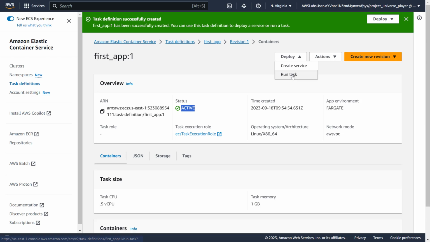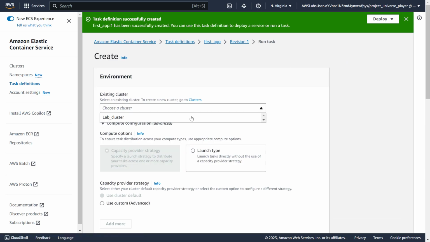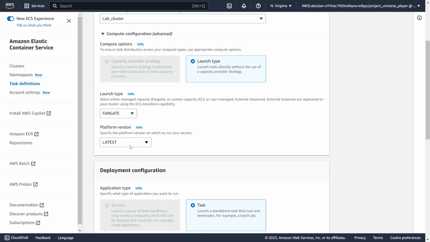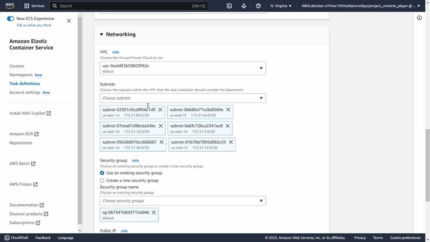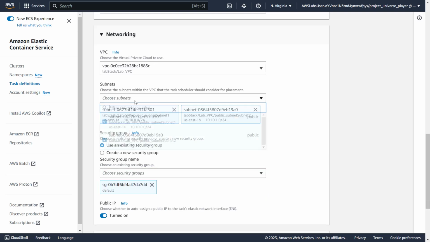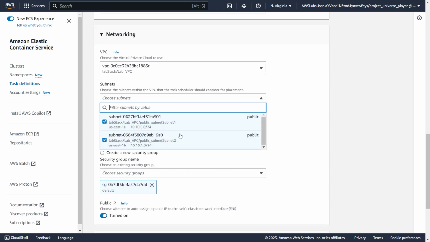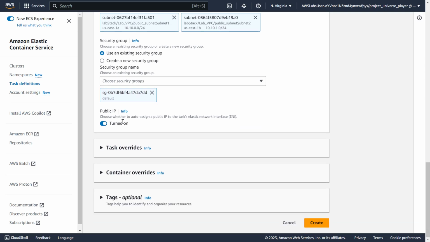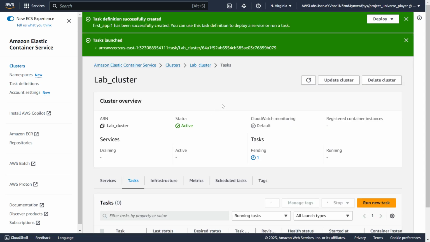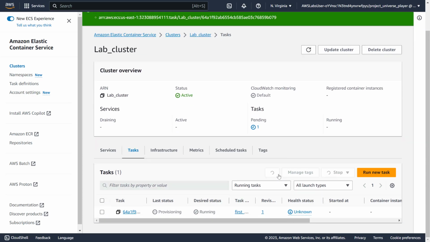Actions, now deploy, run task, cluster, app cluster, launch type, Fargate, latest, task, first app 1, desired 1, networking, VPC, click lab, subnets. Yeah, doesn't matter. Use existing security group. Yes, it already chose. Public, turn on, create. As simple as that. Status is active. I want it to be running. Yeah, here, normal.